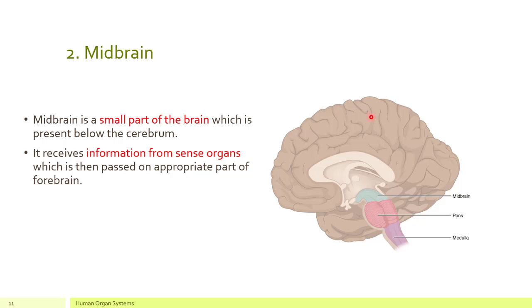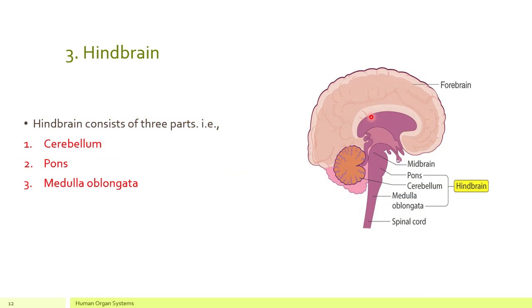Now we are going to discuss the third important part of the brain, that is hindbrain, the last part of your brain. It consists of three important parts, that is cerebellum, pons and medulla oblongata. You can see from this picture, this portion is forebrain. Right here we have midbrain, and this portion is called hindbrain. It is just below the forebrain and midbrain. So it consists of three important parts. As you can see, here is pons, this is cerebellum, and this portion is called medulla oblongata.